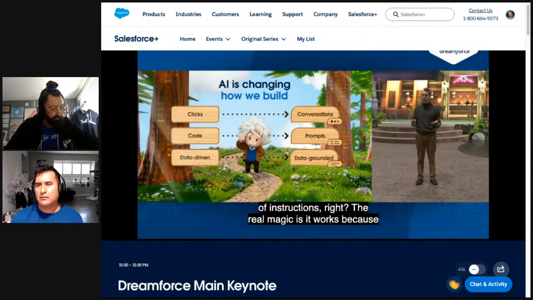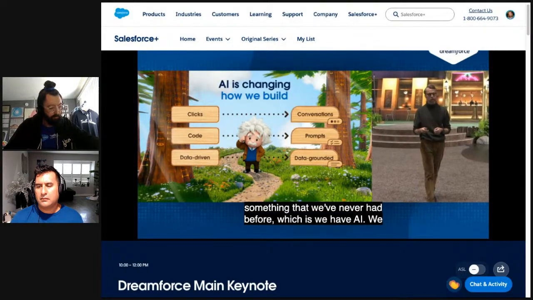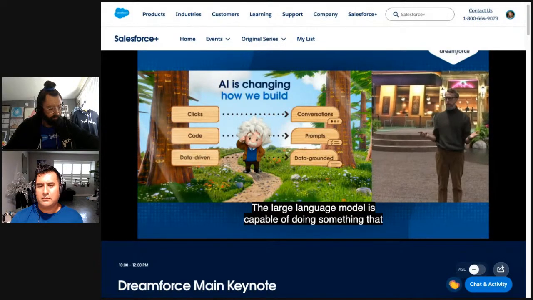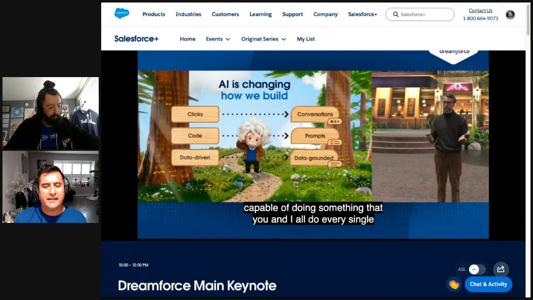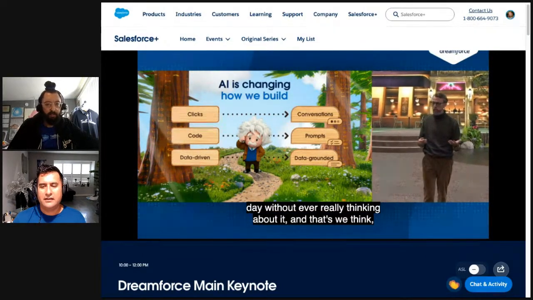is we have AI. We have a large language model. And the large language model is capable of doing something that you and I all do every single day without ever really thinking about it. And that's, we think. We reason. And so when the AI receives those instructions via the prompt,